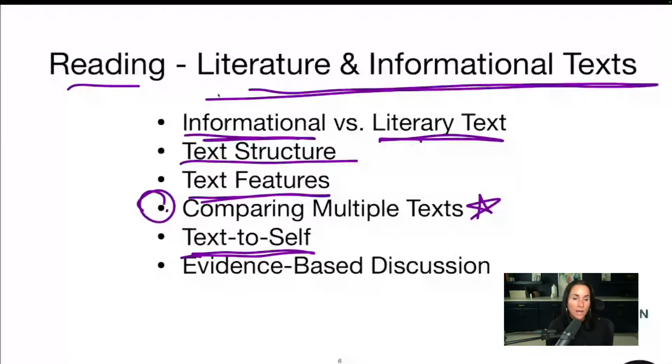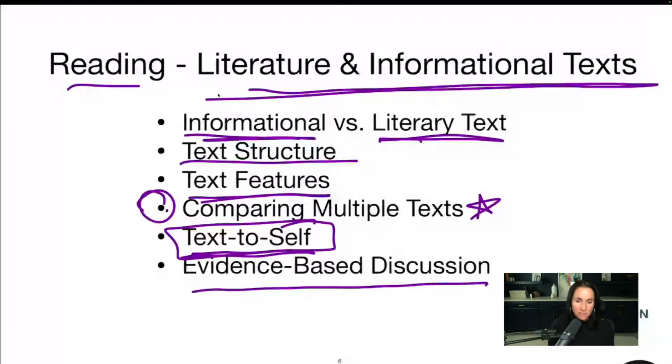Text to self. This is why having literature in your classroom that represents all students, regardless of gender, race, ethnicity, all of it, is very important. That's why we need to make sure our libraries are robust with lots of different types of books so that everybody can see themselves represented in these texts. And text to self is very, very important in building good readers. And then, of course, evidence-based discussion. These are all good words. If you see these words in an answer choice, you're going to want to zero in on those because it's probably the correct answer. Evidence-based discussion means that when a student is discussing,